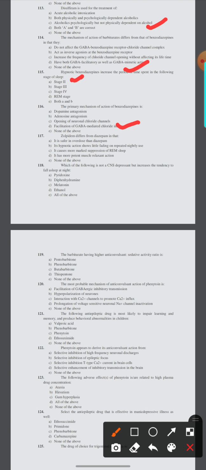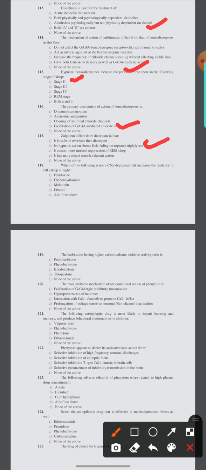117. Zolpidem differs from diazepam in that it is safer in overdose than diazepam, its hypnotic action shows little fading on repeated nightly use, it causes more marked suppression of REM sleep, or it has more potent muscle relaxant action. Here option number B: its hypnotic action shows little fading on repeated nightly use.